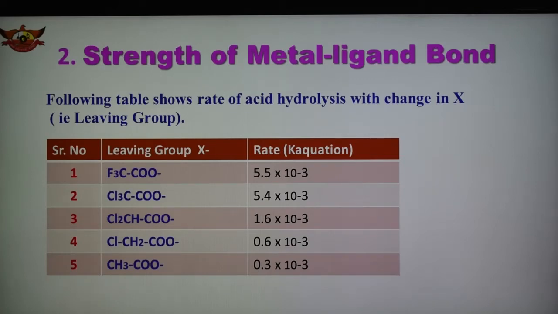And from this table it is clear that as basicity of leaving group X minus increases, rate of aquation reaction decreases. This is because strength of metal ligand bond depends on basicity of X ligand. The more the basicity of X, the stronger is the metal X bond. So this is important. So this table shows that as basicity of leaving group increases, the rate of aquation reaction decreases.